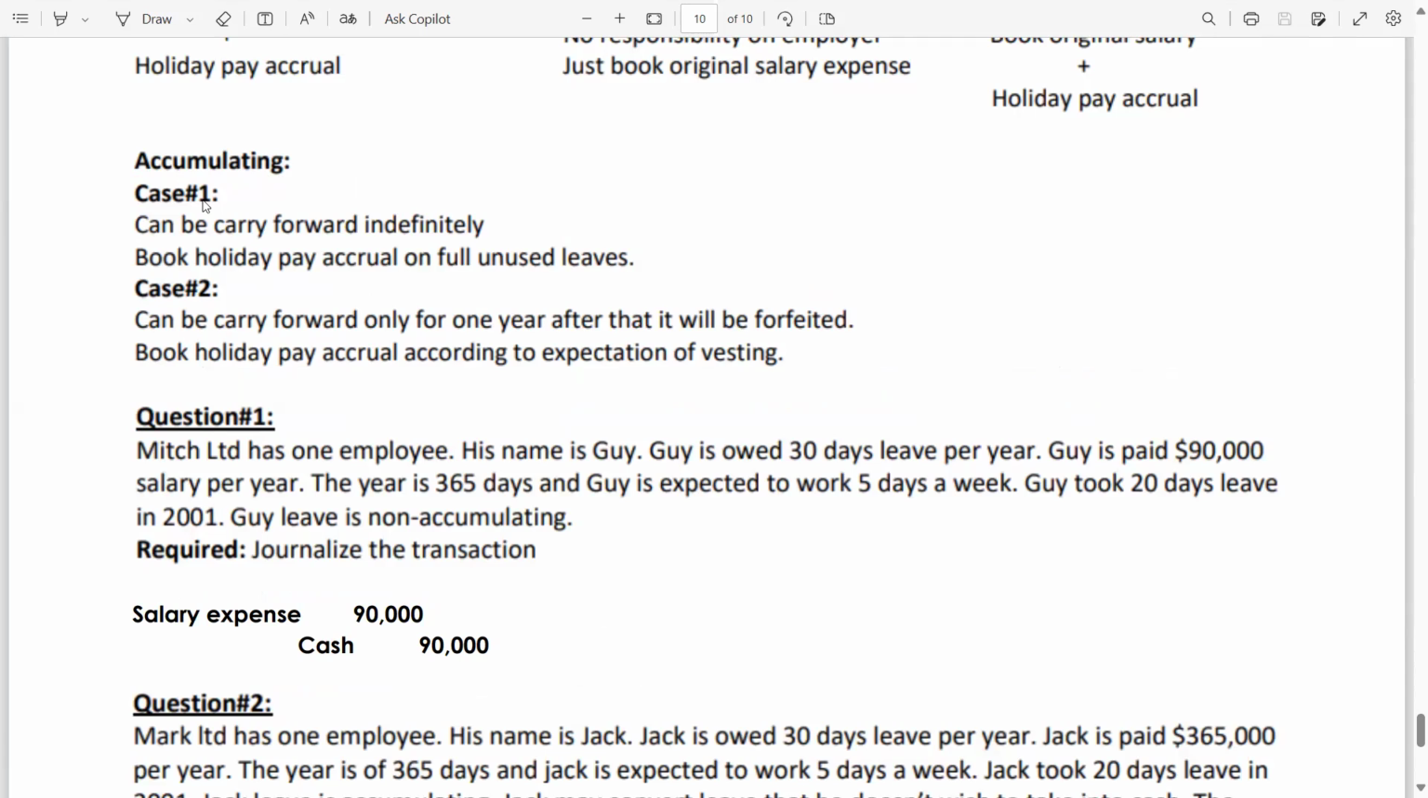Now, in case of accumulating, we have two cases. Case 1: can be carried forward indefinitely, means the employee can use their unused leave anytime. In this case, book holiday pay accrual on full unused leaves. Case 2: can be carried forward only for 1 year. After that, it will be expired. Means only for the 1 year. Book holiday pay accrual according to expectation of vesting, means according to the period of vesting.